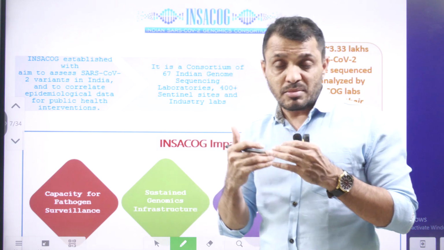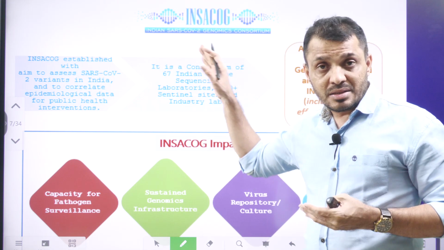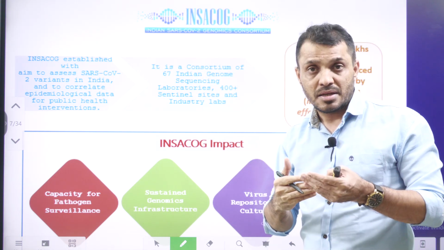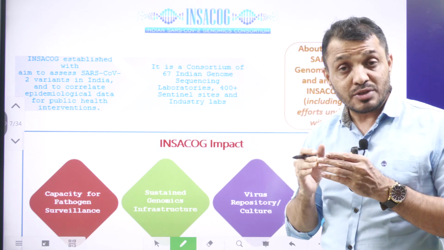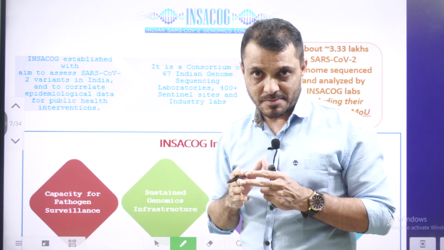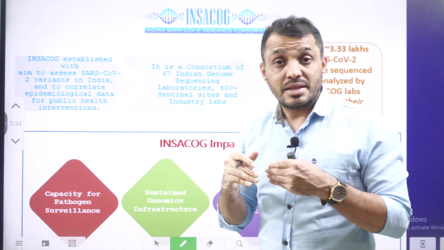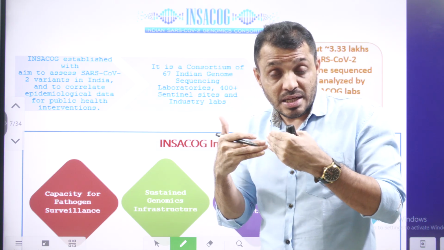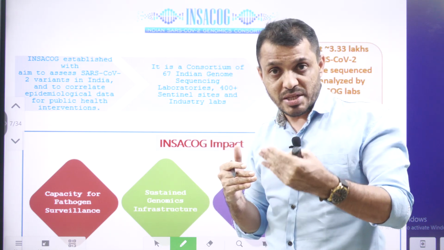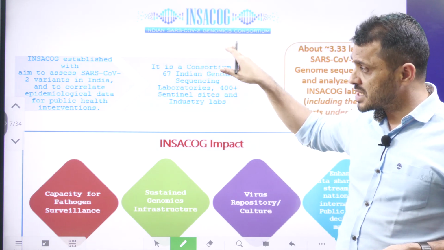along with some of the government related labs as well. This consortium, what is the main objective of the INSACOG? They analyze the COVID virus and check what mutations are happening in the COVID virus. Mutation means a biological change, so that they can alert the governments, so that they can take necessary measures accordingly. So it is a consortium, which obviously means a group.